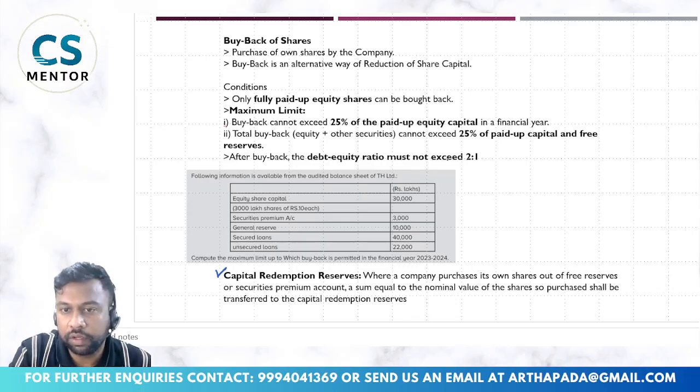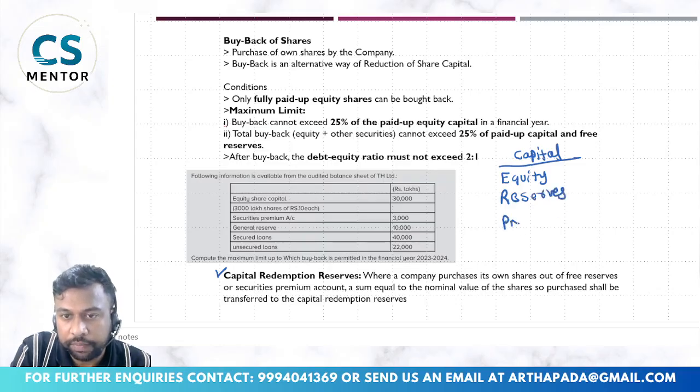So just see the capital structure. How my capital looks in the balance sheet: there will be equity, there will be reserves, say there is preference shares, and there are debentures.